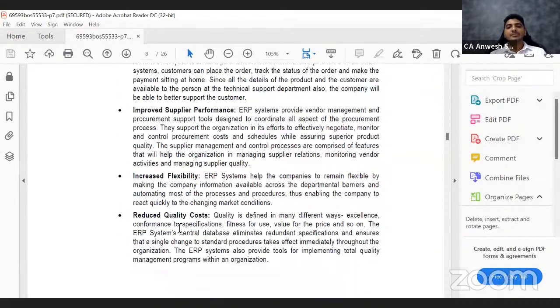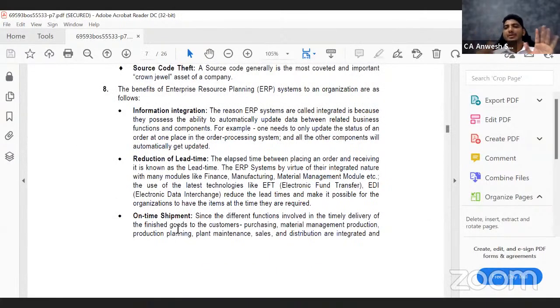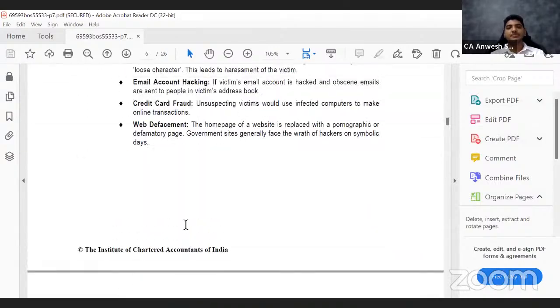Next one, there are certain other points, but this much is enough for your examination. I'm going to discuss probably 5 or 6 under each point. In RTP, they've given 10, 15. This is also something you need to remember. Just because it is there in your RTP doesn't mean that you have to reproduce everything in the examination. See, if it is for 4 marks, put 6 points. If it is for 6 marks, put 8 points. Okay. Next, let us go to the next question.